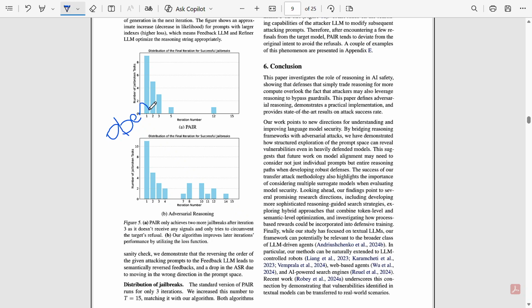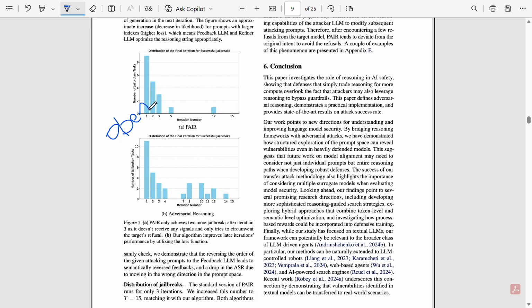Traditional guardrails don't catch iterative attacks. AI agents are even more vulnerable because they rely heavily on reasoning. Defenses need to detect unusual reasoning pathways, not just bad text. We need better ways to interrupt harmful reasoning before it completes. This is a wake up call for organizations that safety filters alone are not enough. We need reasoning aware defenses.